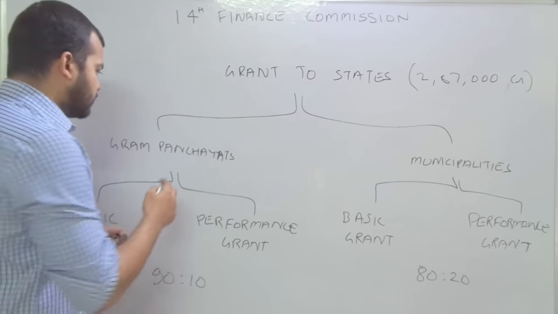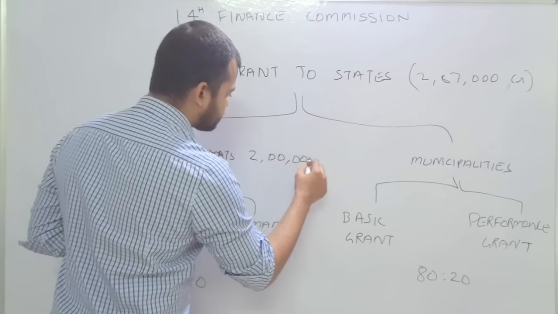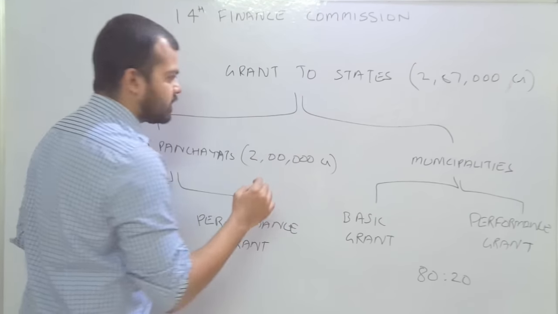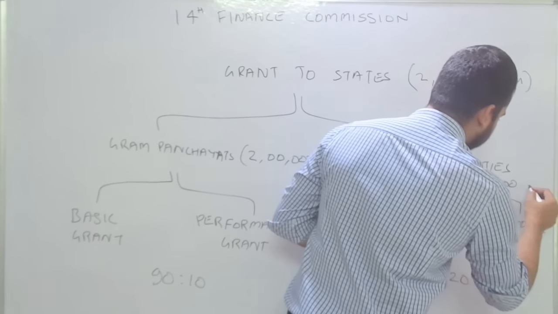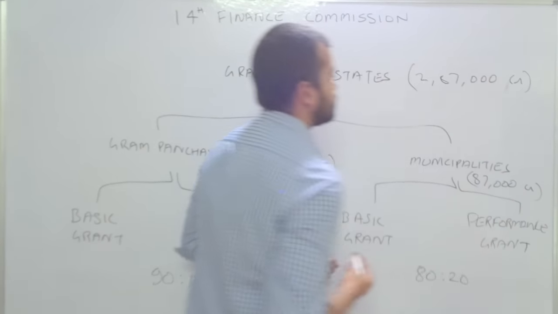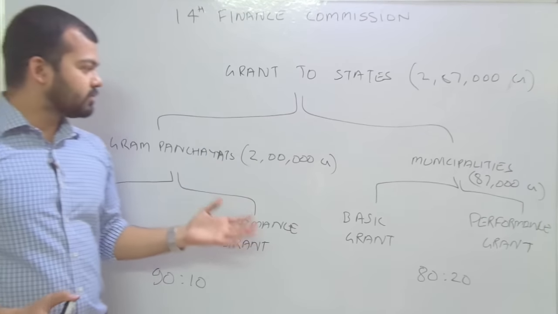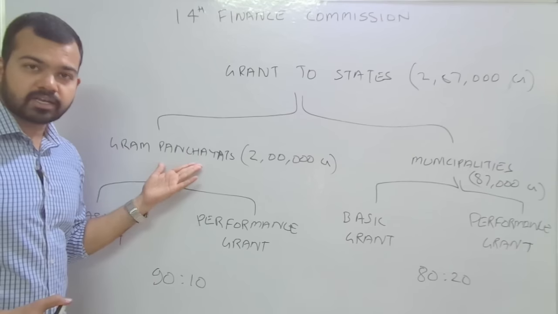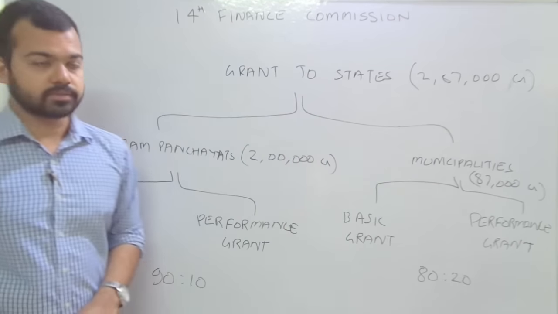To Gram Panchayat it is around 2 lakh crores, and for municipalities it is 87,000 crores. So these are the approximate figures the Finance Commission gave: 2 lakh crores to the Gram Panchayat and 87,000 crores to municipalities.